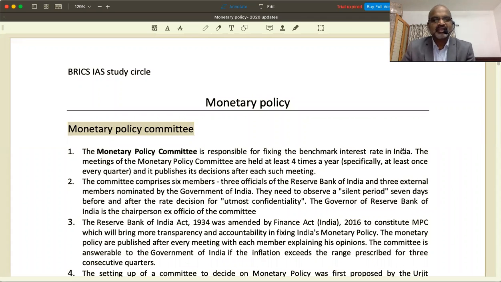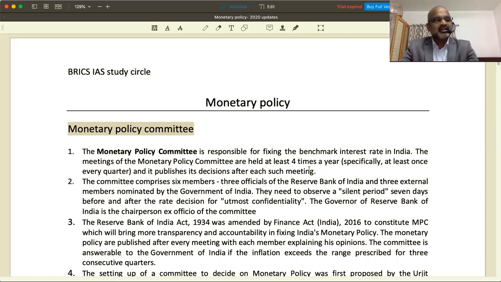There's a latest policy revision. In other words, we don't say that it's a policy revision because the rates of monetary policy tools have not yet been changed. But the Monetary Policy Committee of the Reserve Bank of India, which is basically meant for fixing target rates of various tools that are used in controlling money supply, has announced recently. On December 4th, 2020, the policy rates were announced, but most of the rates have not been changed.